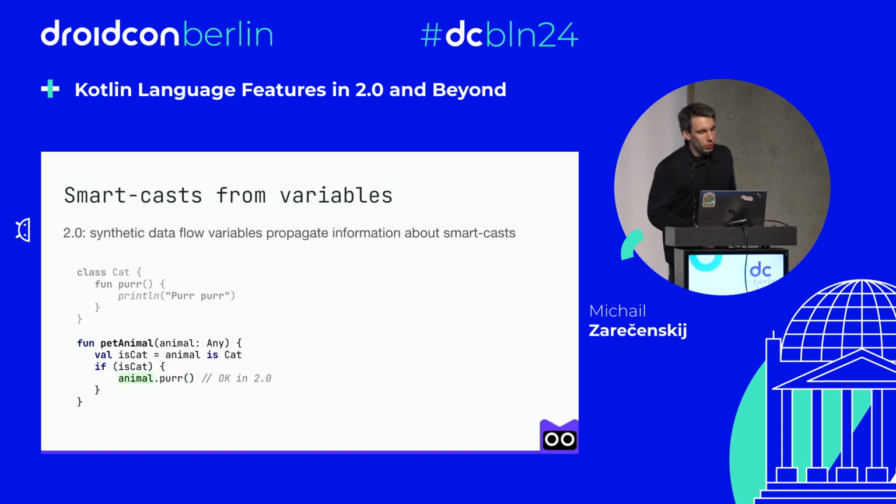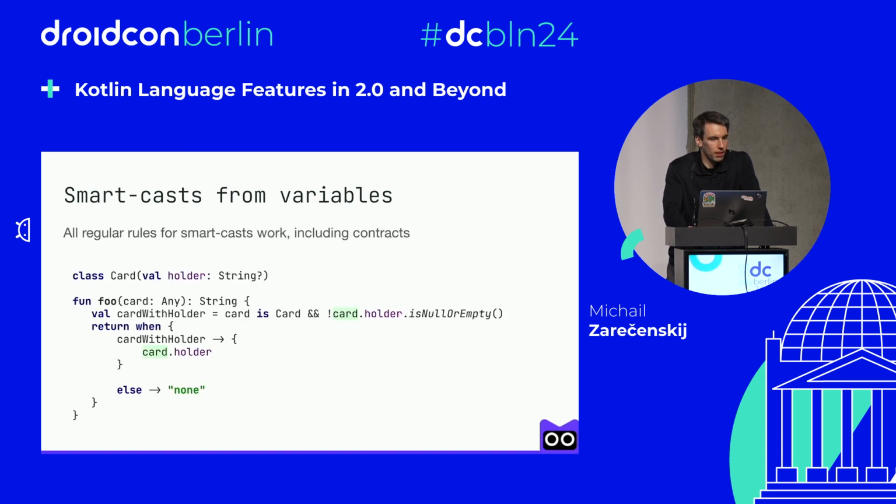And with Kotlin 2.0, local variables can carry the necessary data flow information as well, and also contribute to smart casts. So in the example above, our code will compile just fine. And speaking about composability, the feature works with all regular smart casts, including contracts. So in the example, we have a class Card with a property holder of a nullable String type.